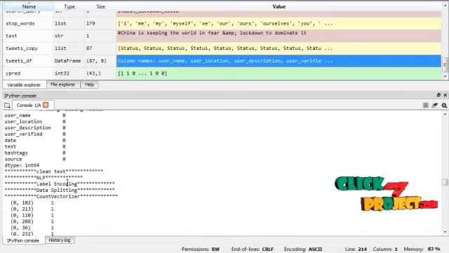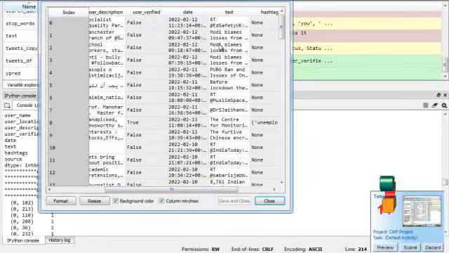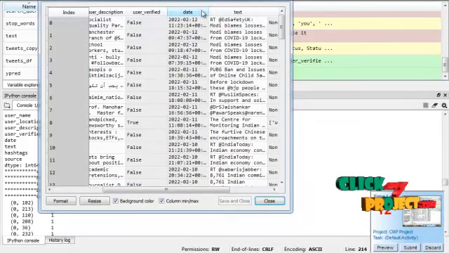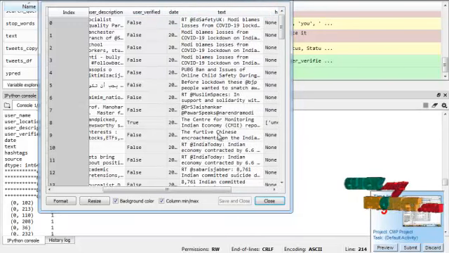Next we are going to clean the text. Clean text means Twitter has many symbols and repeated words. This is the Twitter statement, and it has many symbols and repeated words. These are all removed here.